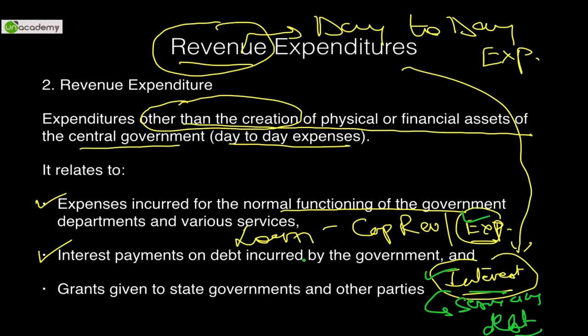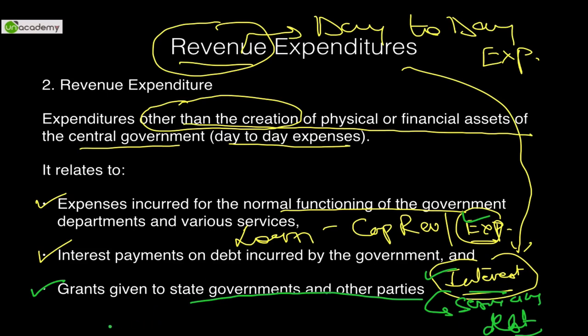Interest payments. And the third is grants given to state governments and other parties. So grants given or bailout packages given. A grant was given when there were floods in Jhelum in the state of Jammu and Kashmir. Similarly, Telangana, when it was divided into another state, some grants were given.